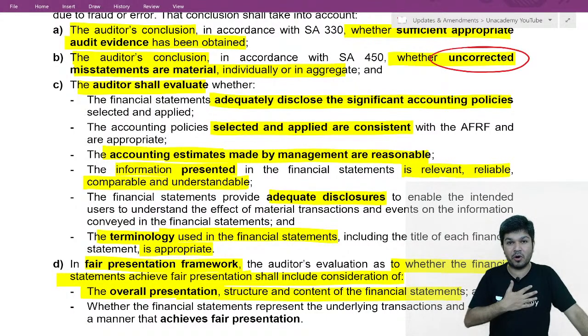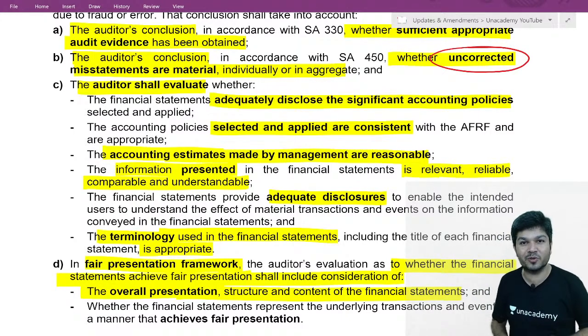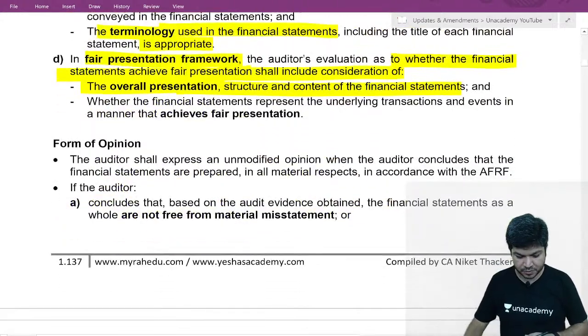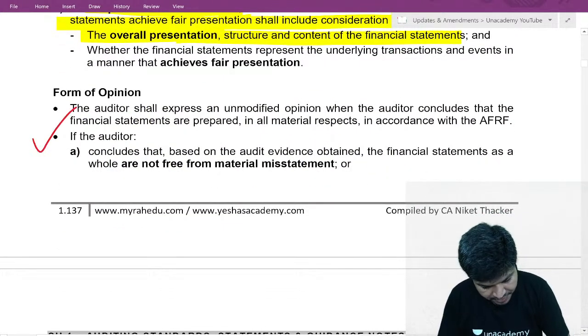First, whether we have obtained sufficient appropriate audit evidence to base our audit opinion, and whether the effect of uncorrected misstatements is material or not. We have to conclude on these two things. Now, based on the conclusion, your report will come. Just go down, see. This point is important. Pay attention.